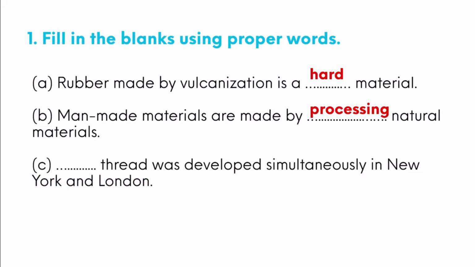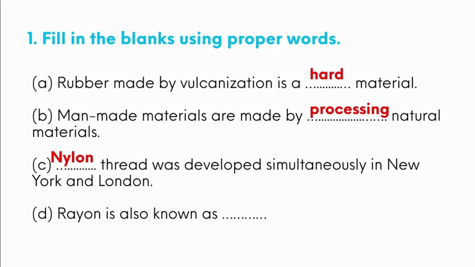C is nylon thread was developed simultaneously in New York and London. Nylon thread was developed simultaneously in New York and London. D is rayon is also known as synthetic silk. Rayon is also known as synthetic silk.